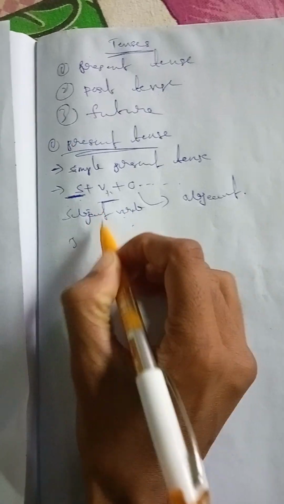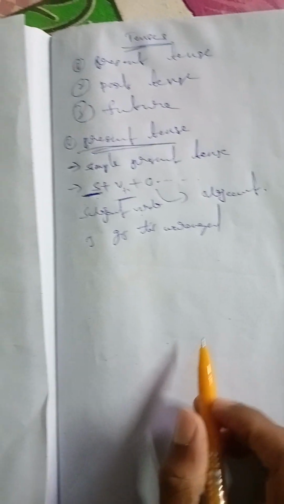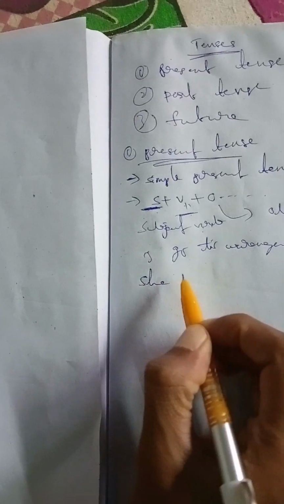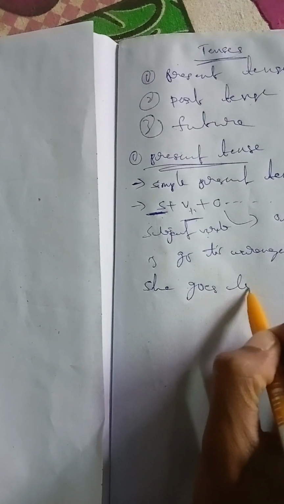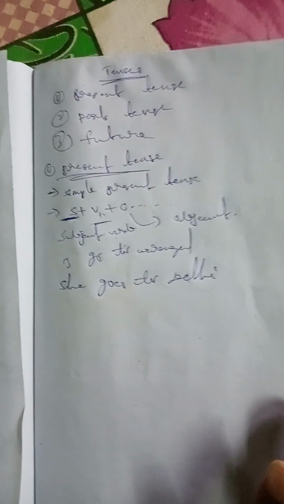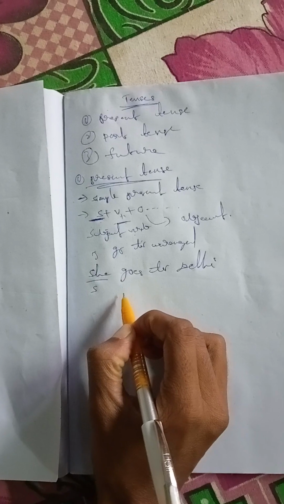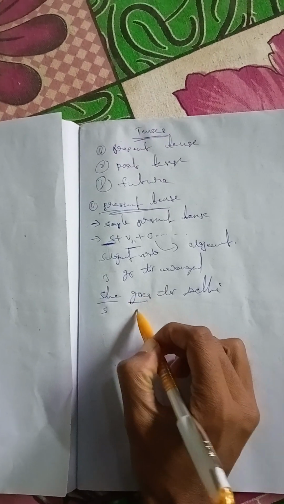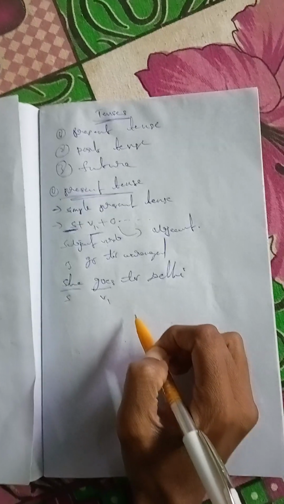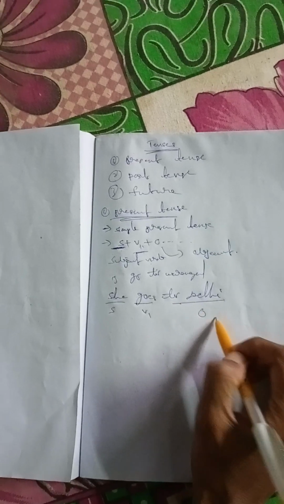For example, I go to Warangal. Or she goes to Delhi. Here she is the subject, goes is a verb in the first form, that means V1, and to Delhi is the object.